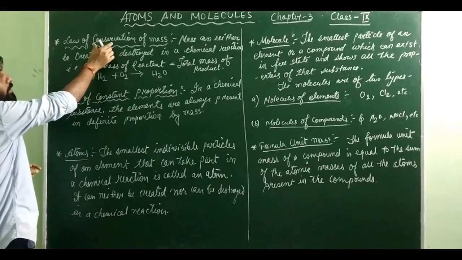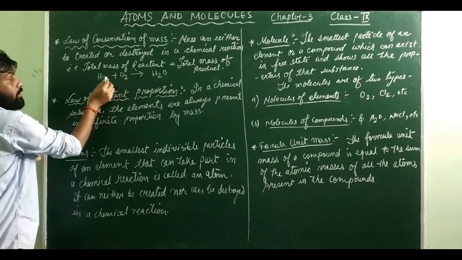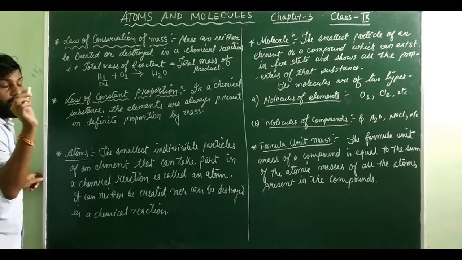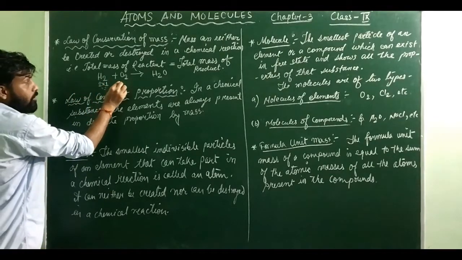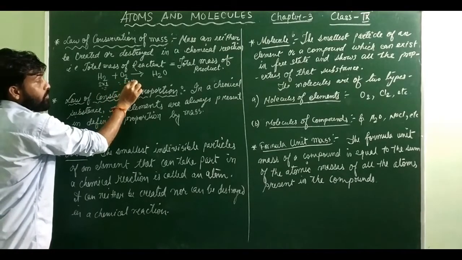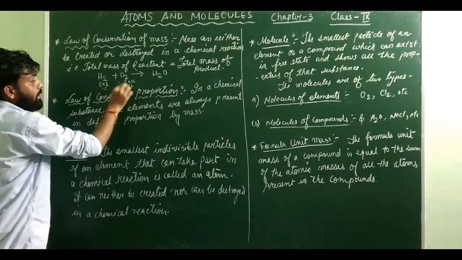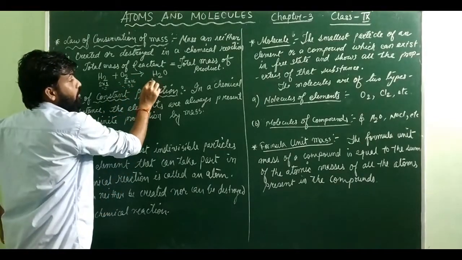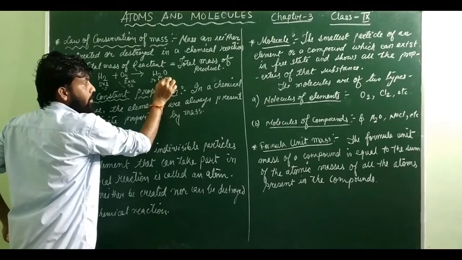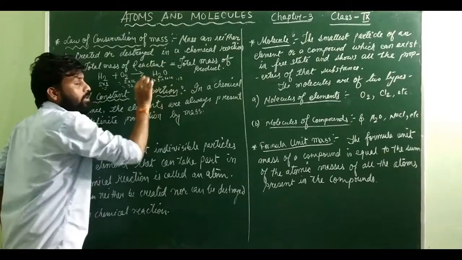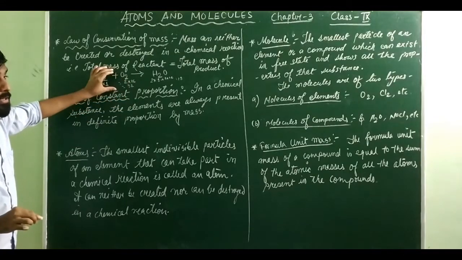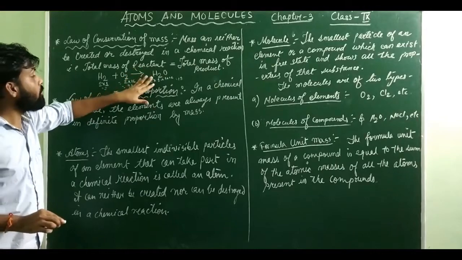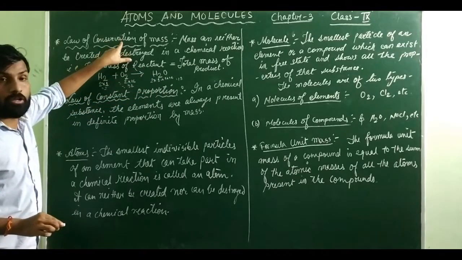Now you see this rule, the law of conservation of mass. In this case, if I see 2 into 1, because the mass of hydrogen is 1, 2 into 1 will become 2, and the mass of oxygen is 16, so 2 into 16 will become 32. If you make a sum of this, you get 34. But if you come to this side, you get 2 hydrogen, that means 2 into 1, plus 1 into 16, so how much do you get here? 18. This side we have a total of 34, this side we have a total of 18, which means the chemical reaction here is not following the law of conservation of mass.